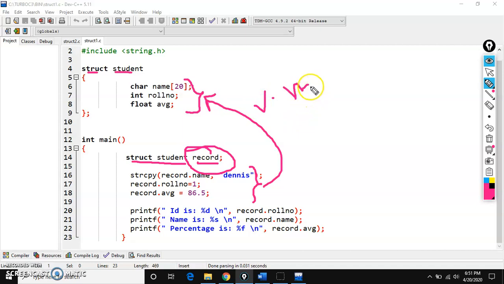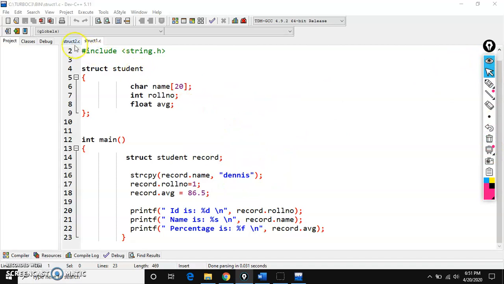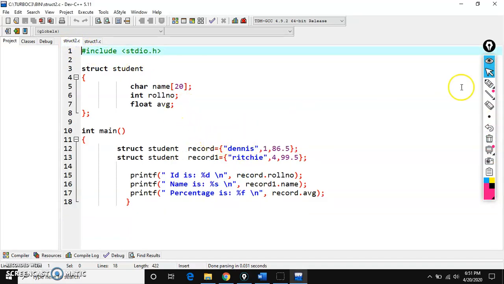Already we know all these examples. I have explained them in so many videos. Before learning about classes and objects, you should have a little idea about structure topics also. This is one example, and second one, see here. This is the structure template and these are the structure members. Here two variables are there: one is record and second one is record1. These structure members mean data. Name is data, roll number is data, average is data.